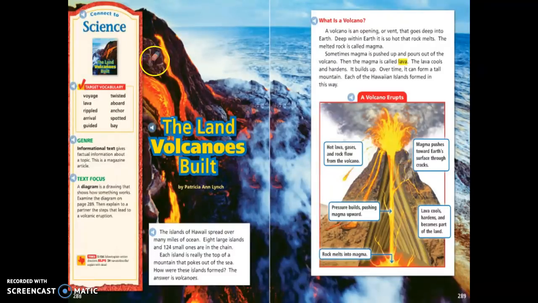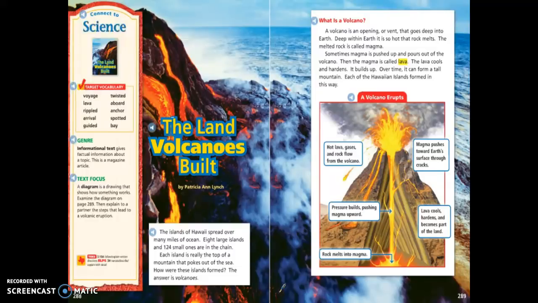And just looking at the title and some of the text features, you can see like this diagram and the headings. I'm already predicting as a reader, this is probably going to be an informational text or nonfiction. Looks like I'm going to be learning about volcanoes in this story. Okay, so that's already a pretty good hint about author's purpose, but I'm going to go ahead and start reading to make sure.